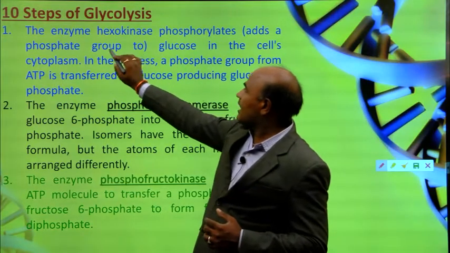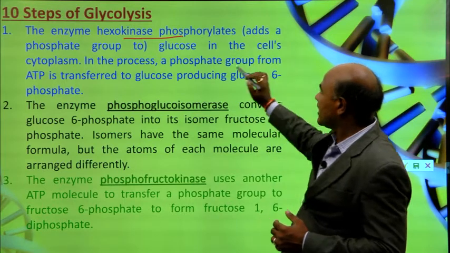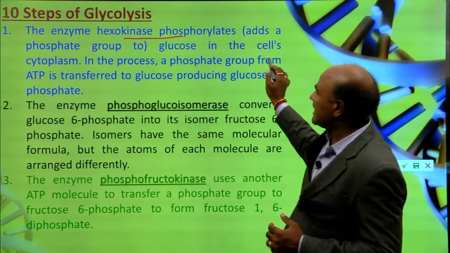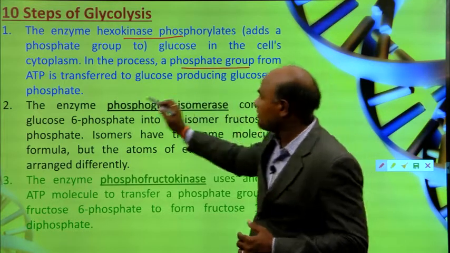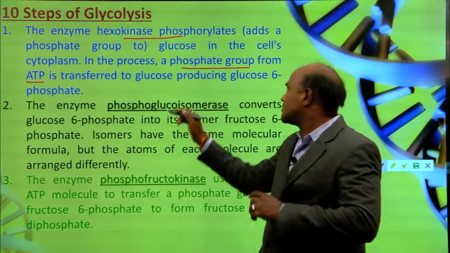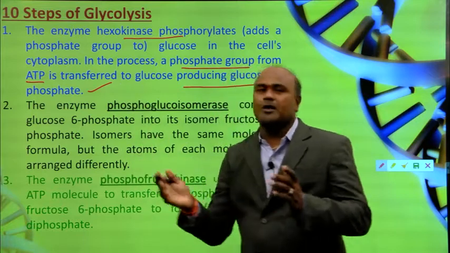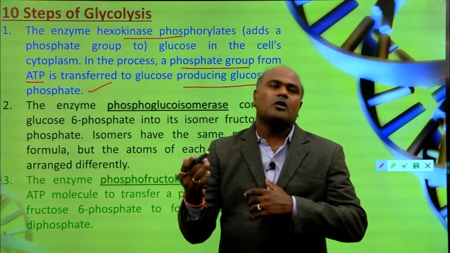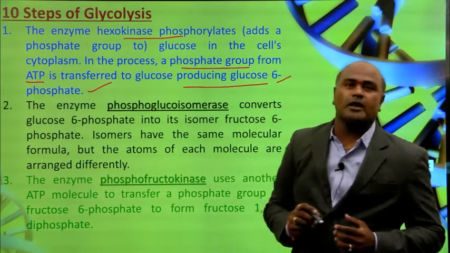The enzyme kinase phosphorylates glucose in the cell's cytoplasm. In this process, a phosphate group from ATP is transferred to glucose, which produces glucose 6-phosphate.